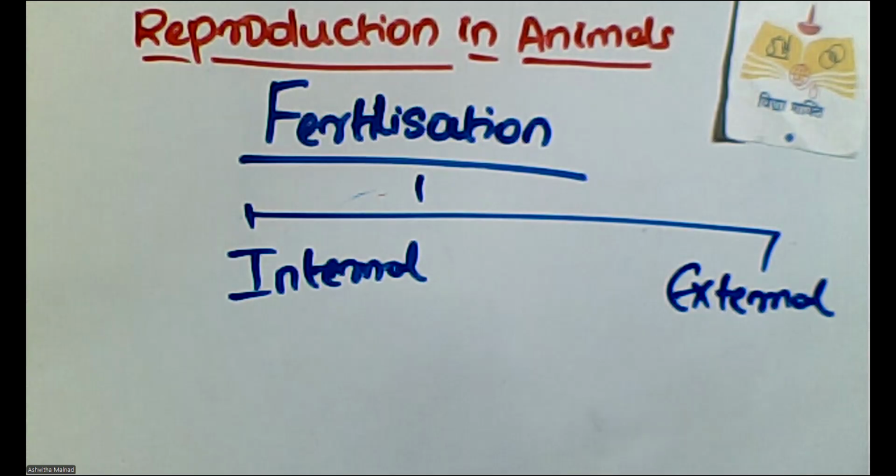Frog is an amphibian. Amphibians can survive both inside the water as well as outside the water, that is land. However, there are other aquatic animals like fish, starfish, etc., which also undergo external fertilization.